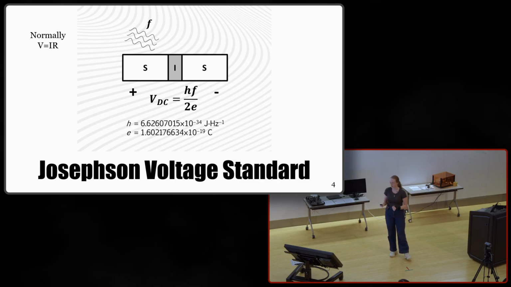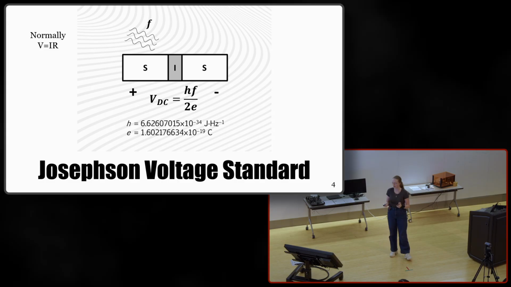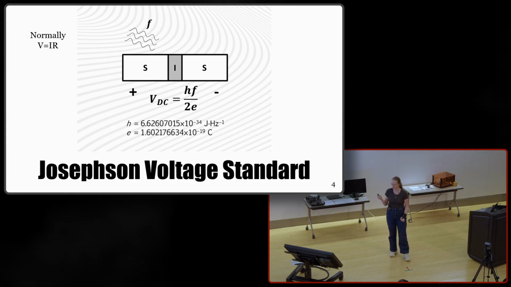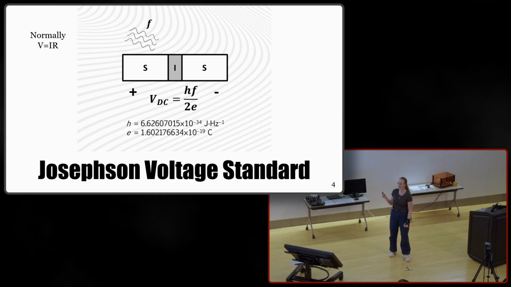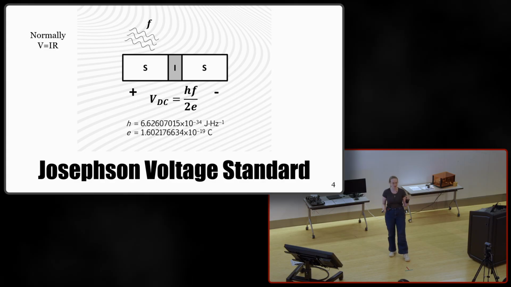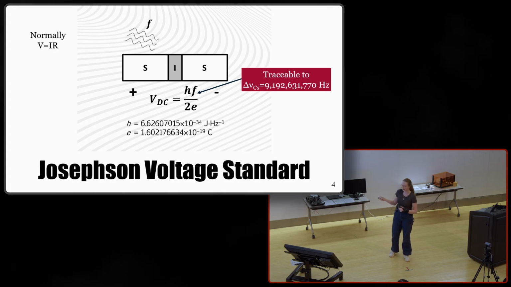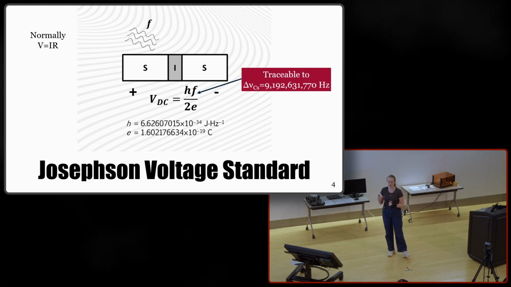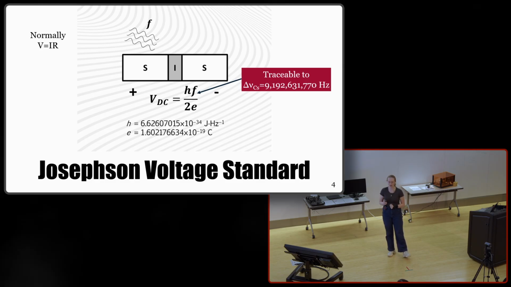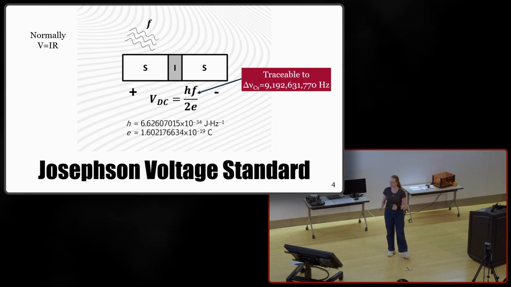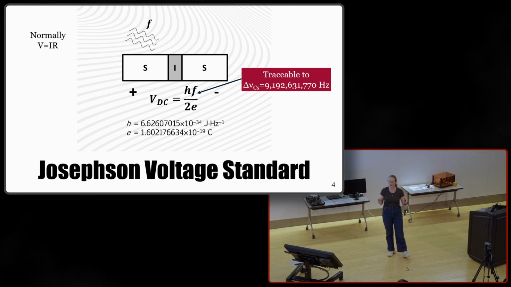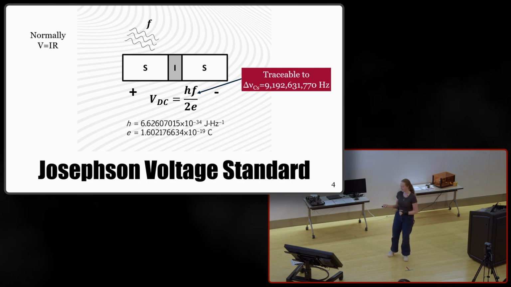But in this case, when we apply microwave radiation to a Josephson junction, we observe a DC voltage that depends only on Planck's constant, the charge of an electron, and the frequency of that radiation. And as mentioned previously, frequency is traceable to the cesium atomic clock standard. So this value of voltage depends only on fundamental constants of the universe.